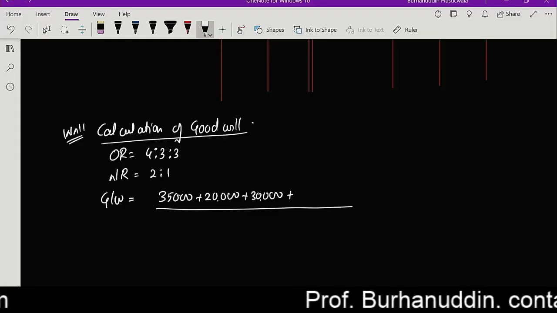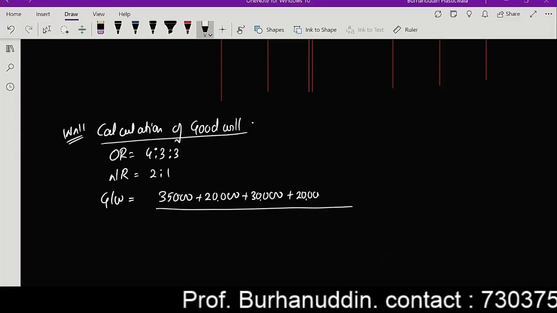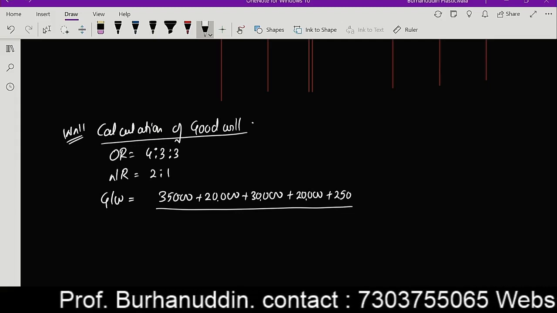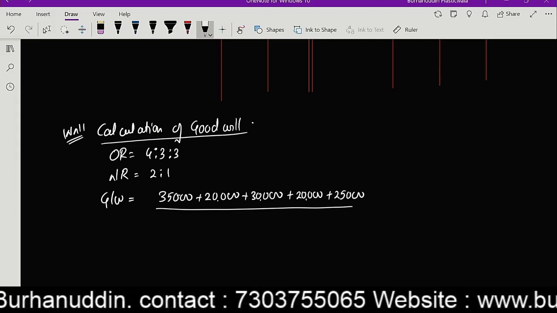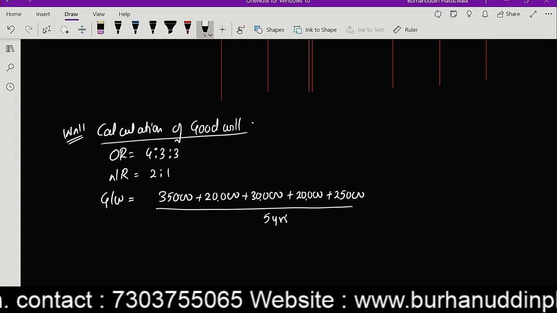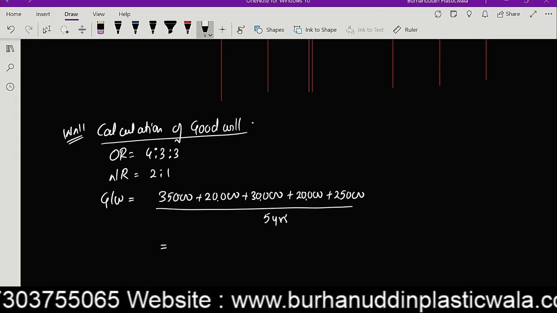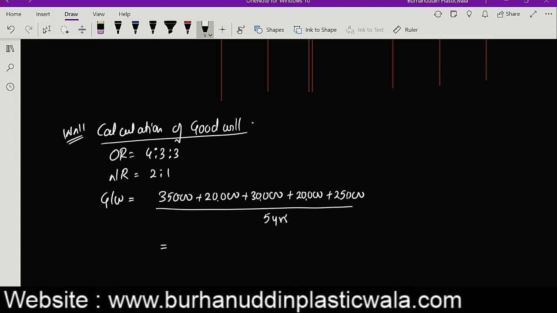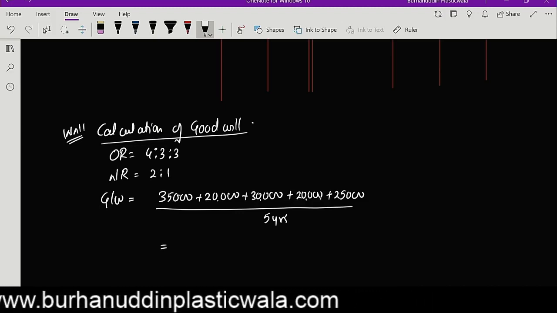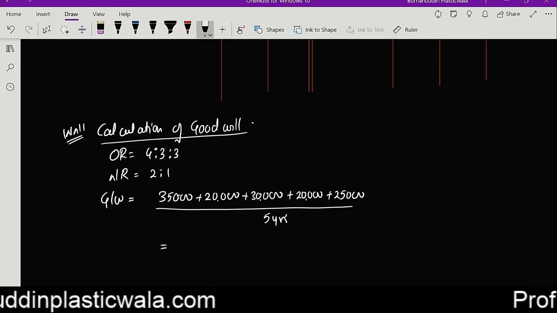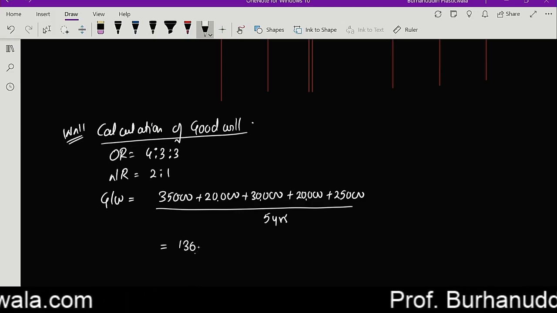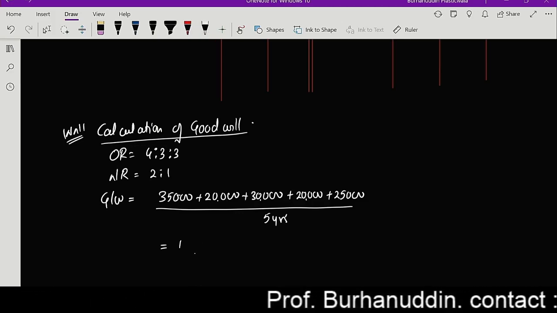And we are going to divide it by 5 because we have 5 years given in the question. Guys, 35 plus 25, is it 60? 60, 70, 80, 130 is the total, 1,30,000.